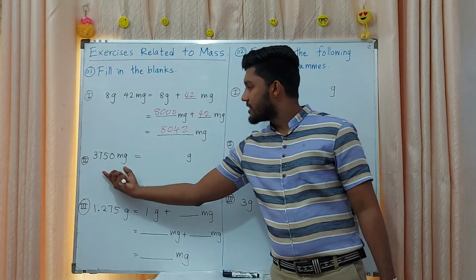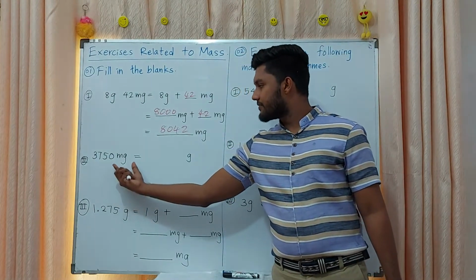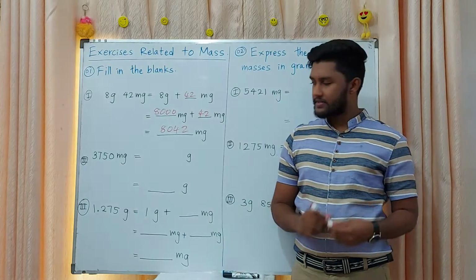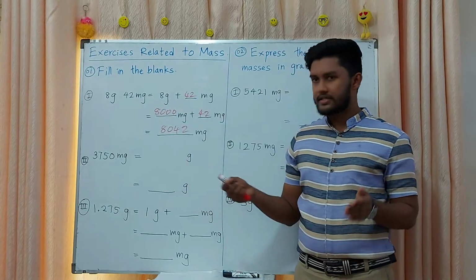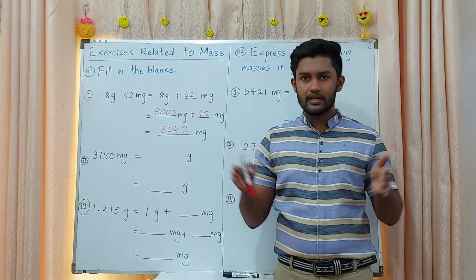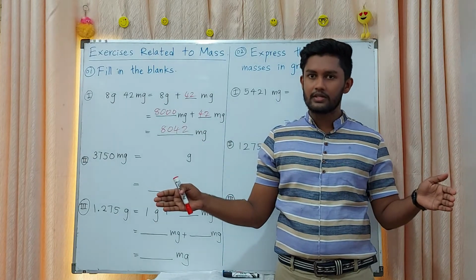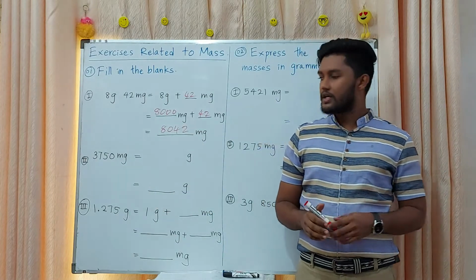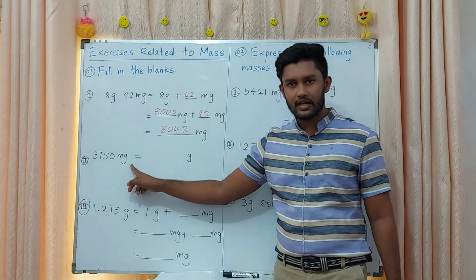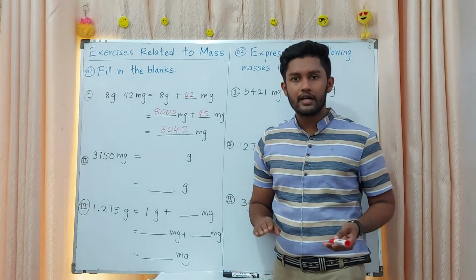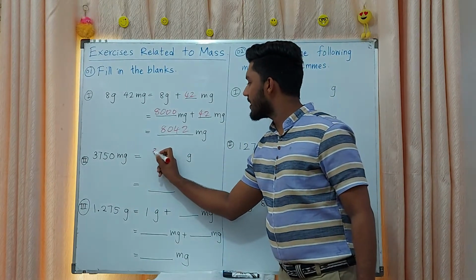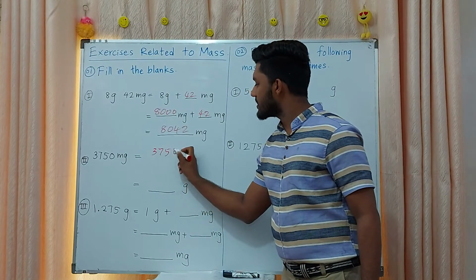Second part, 3750 milligrams. You want to convert it into grams. Milligrams to grams. That means small unit to big unit. What you want to do? You want to do the division. What is the relationship between grams and milligrams? 1 gram equals 1000 milligrams. So you want to divide it by 1000. 3750, you want to divide it by 1000.